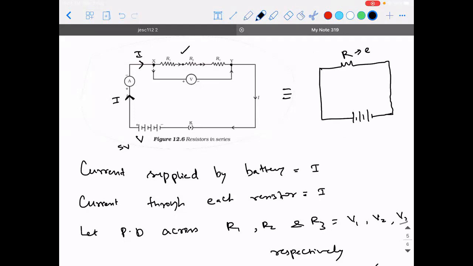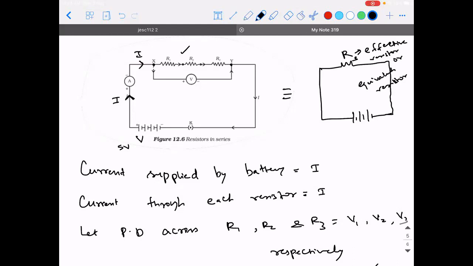Then this resistor is what is called the effective resistor or equivalent resistor. Since everything is connected in series, I will call this RS. Guys, are you able to understand?